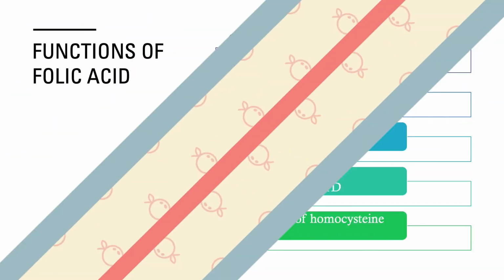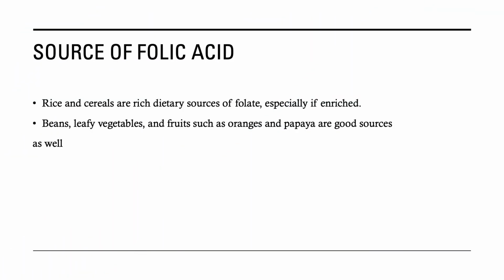So what are the sources of folic acid? Rice and cereals are rich dietary sources of folic acid, especially if enriched. The other sources are beans, leafy vegetables, and fruits such as oranges and papaya.